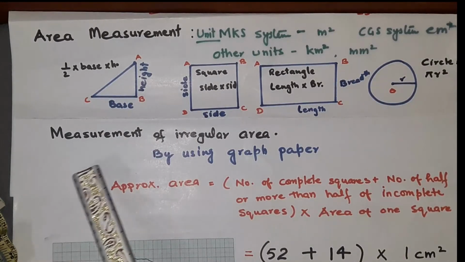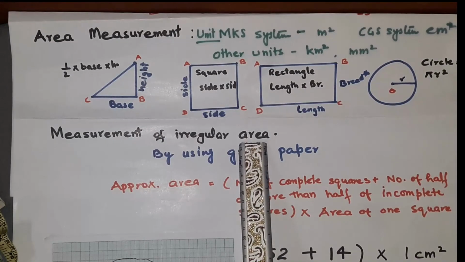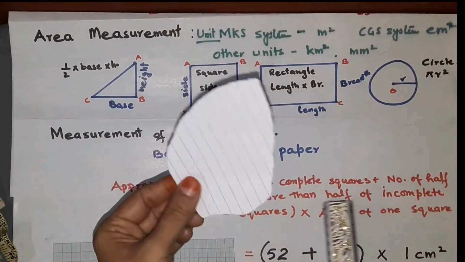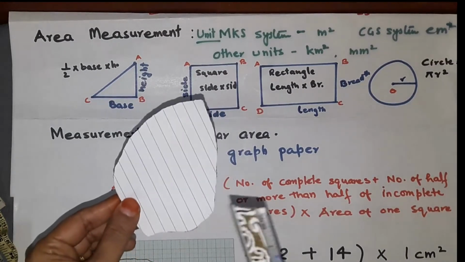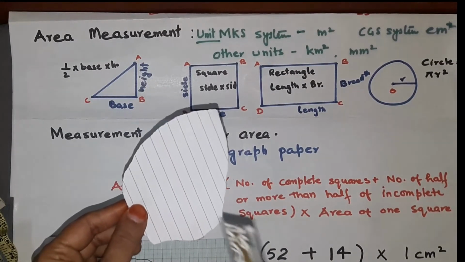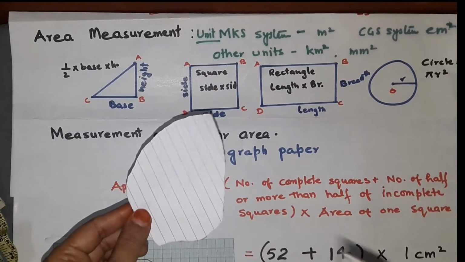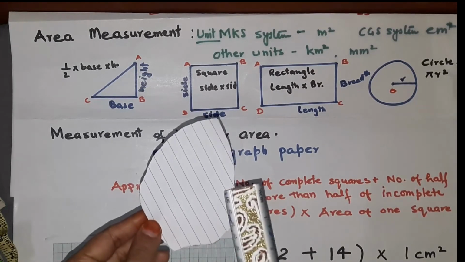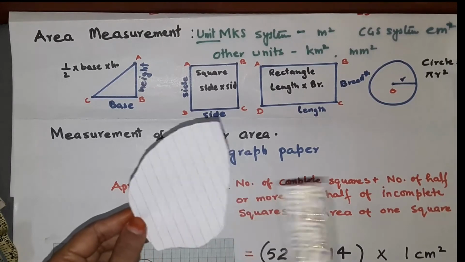But when we talk about the measurement of irregular areas, just like this paper, it is neither a triangle, nor a square, nor a rectangle, nor a circle. So what is done here?